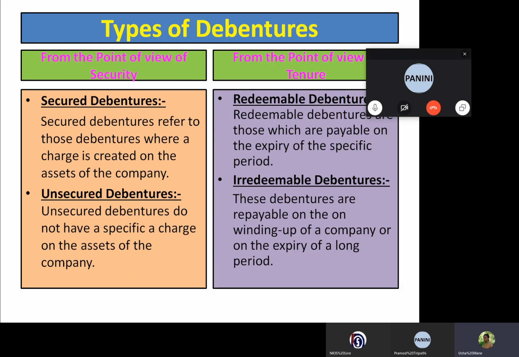So debentures are classified into these categories.